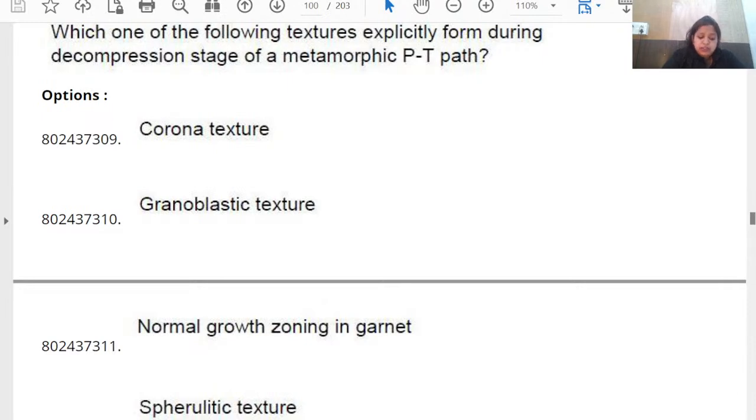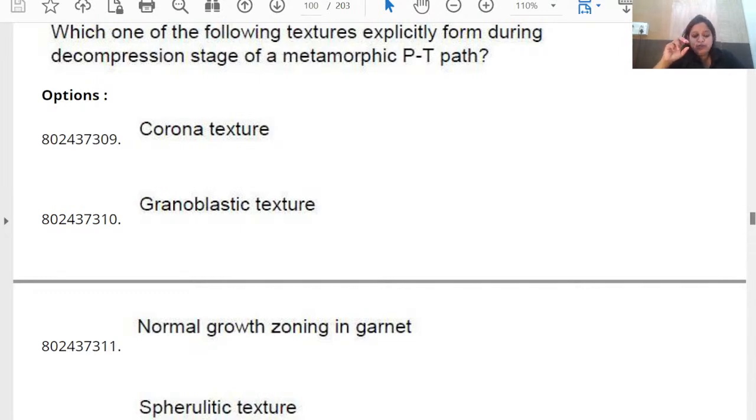During the decompression stage, this corona structure, what is corona? Corona structure is associated with reaction rim. The zonation, or not zonation, we can say it is the reaction rim actually. So reaction rim means it involves the reaction between minerals at their boundary during the decompression stage.